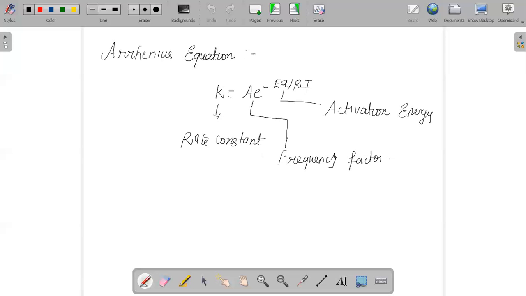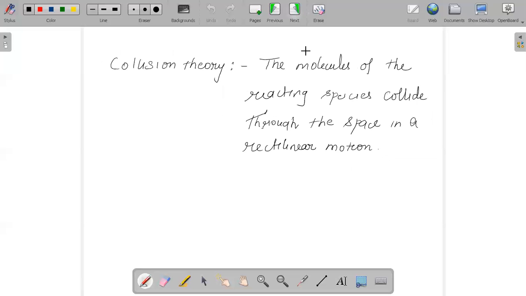And the last concept of this chapter is collision theory. According to collision theory, the molecules will collide with greater kinetic energy in order to bring about a chemical reaction. The molecules have to collide with great kinetic energy in order to bring about a chemical reaction.